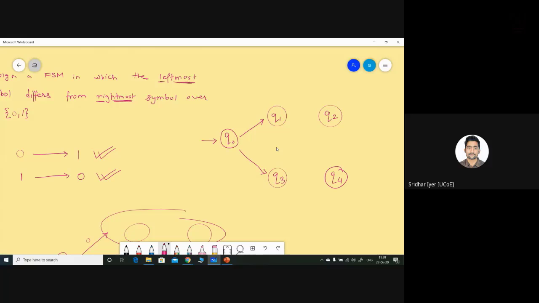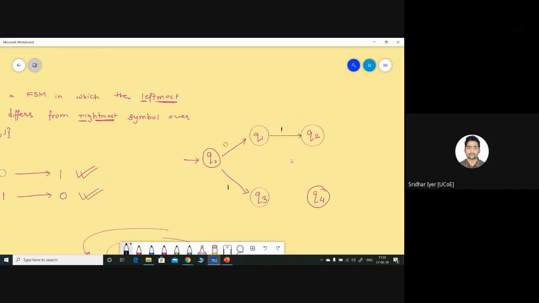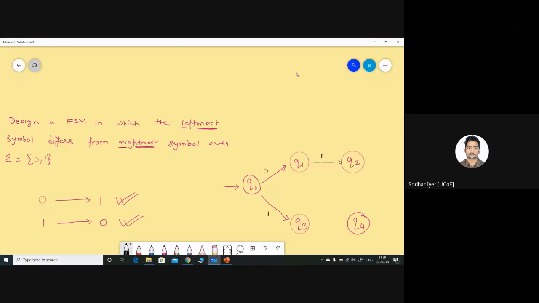So once you receive the first input as 0, you know that you have to go to the upper path. Same way, if you have input as 1, you have to follow the lower path. Now, after accepting the first input as 0, what you should do if you receive an input as 1, pay attention properly over here. If you receive an input as 1, you know that this is also a valid string. Why? Because if the string itself is 0 1, it is starting with 0 and ending with 1, right? So we can accept such a string, yes or no? It is the simplest string which follows my condition. Yes, correct.